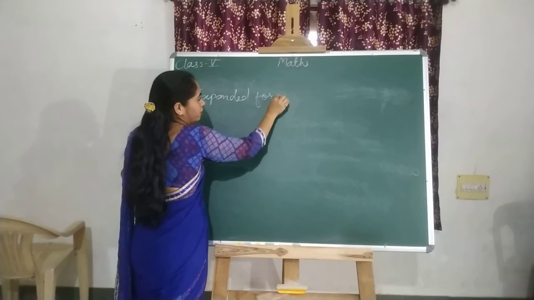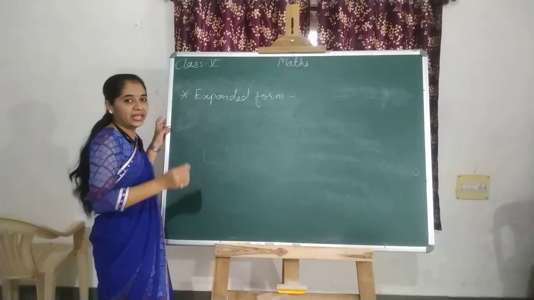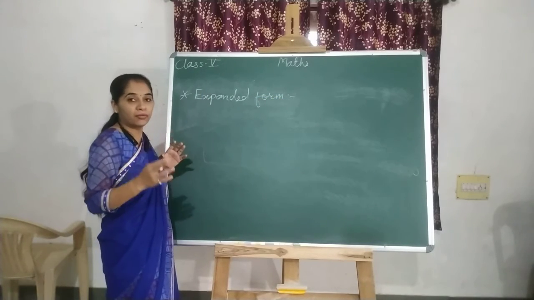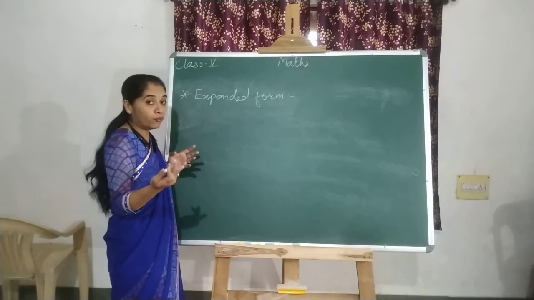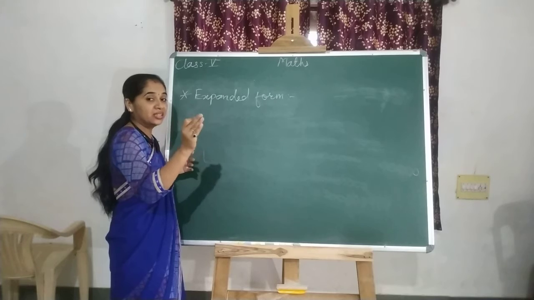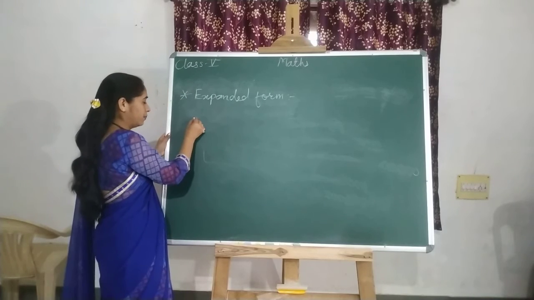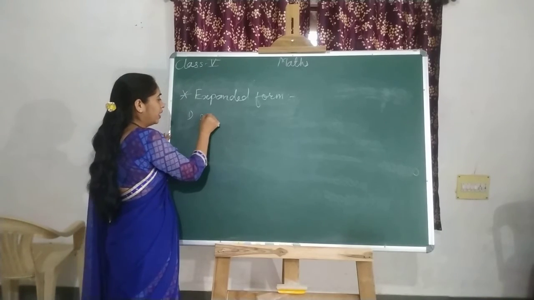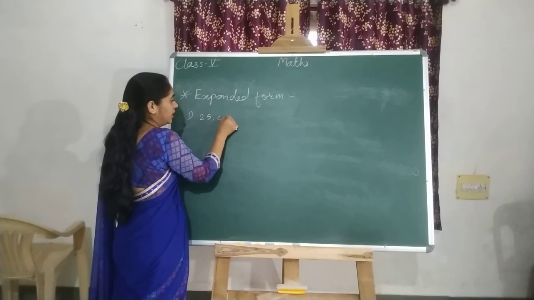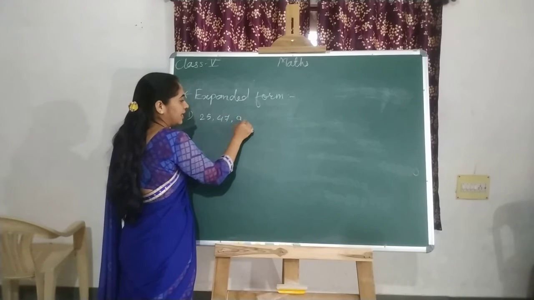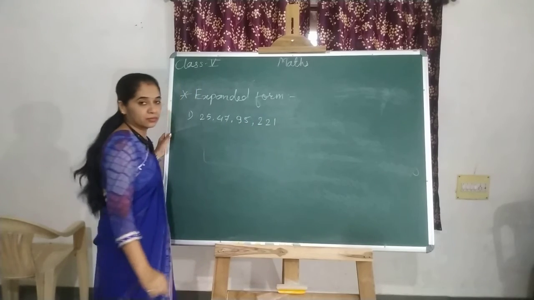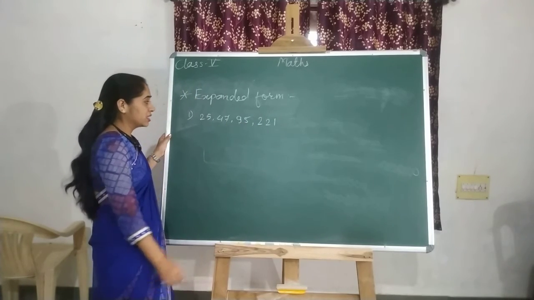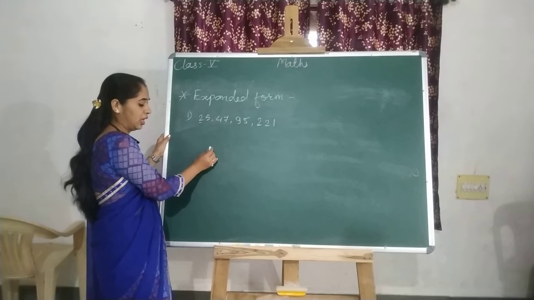For expanded form, you have to write a number as the addition of the place values of each digit in the given number. For example, you have 25 crore 47 lakh 95,221.